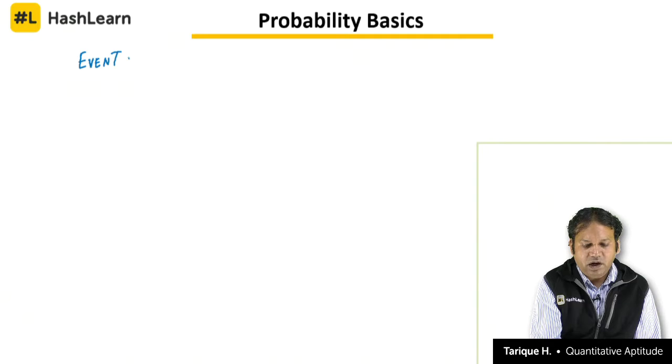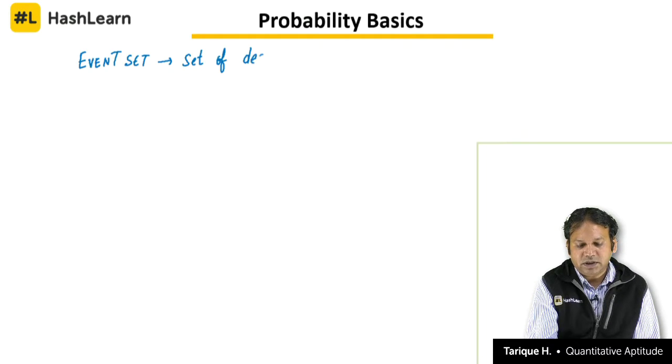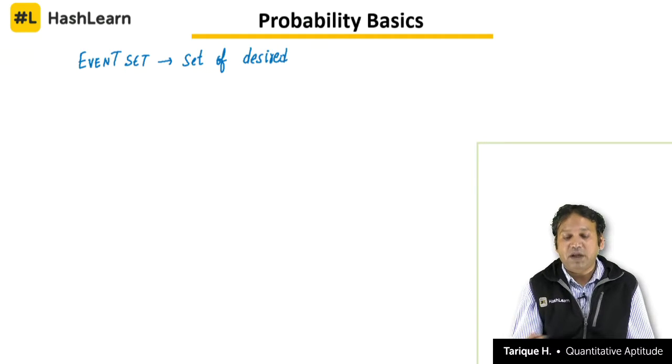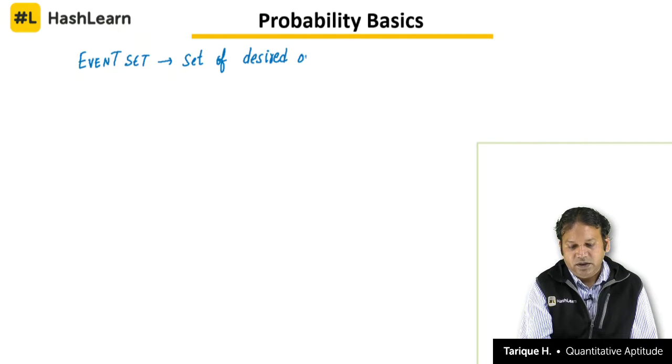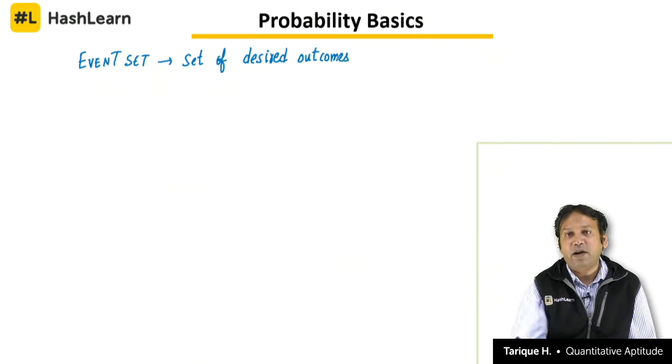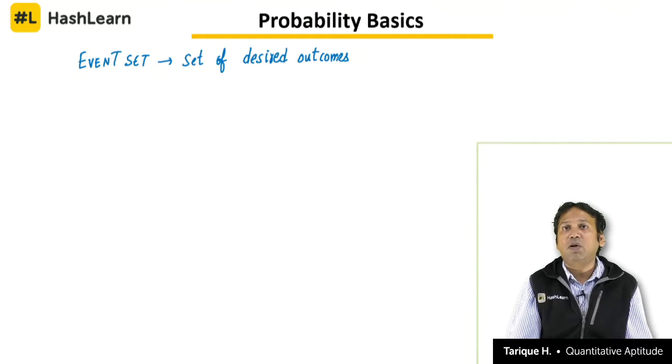So after we found out the sample space, the event set is this set of desired outcomes, the outcomes that you desire, or we can say favorable outcomes, the outcomes that you think are favorable to you. You are looking for a particular outcome, you do not want all the outcomes.